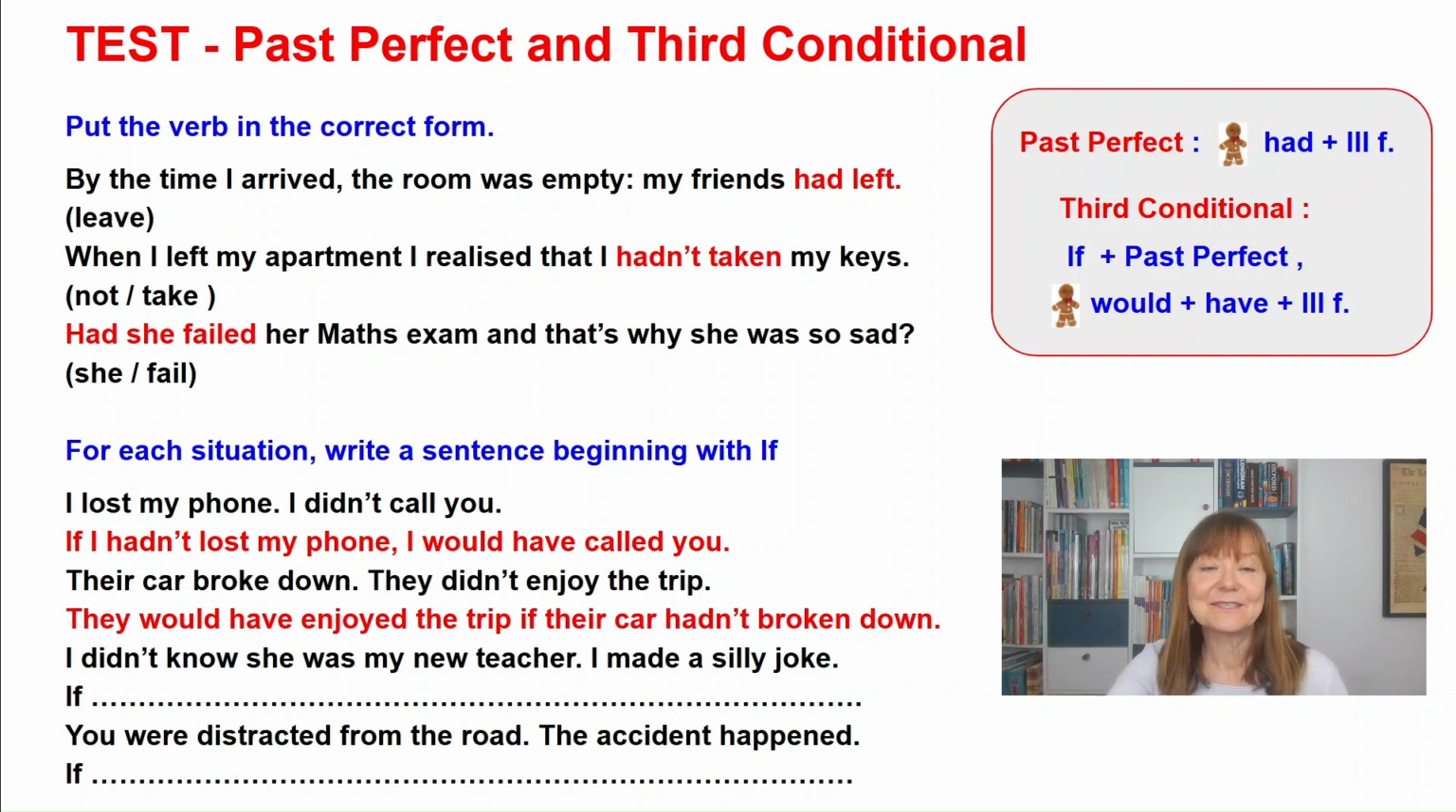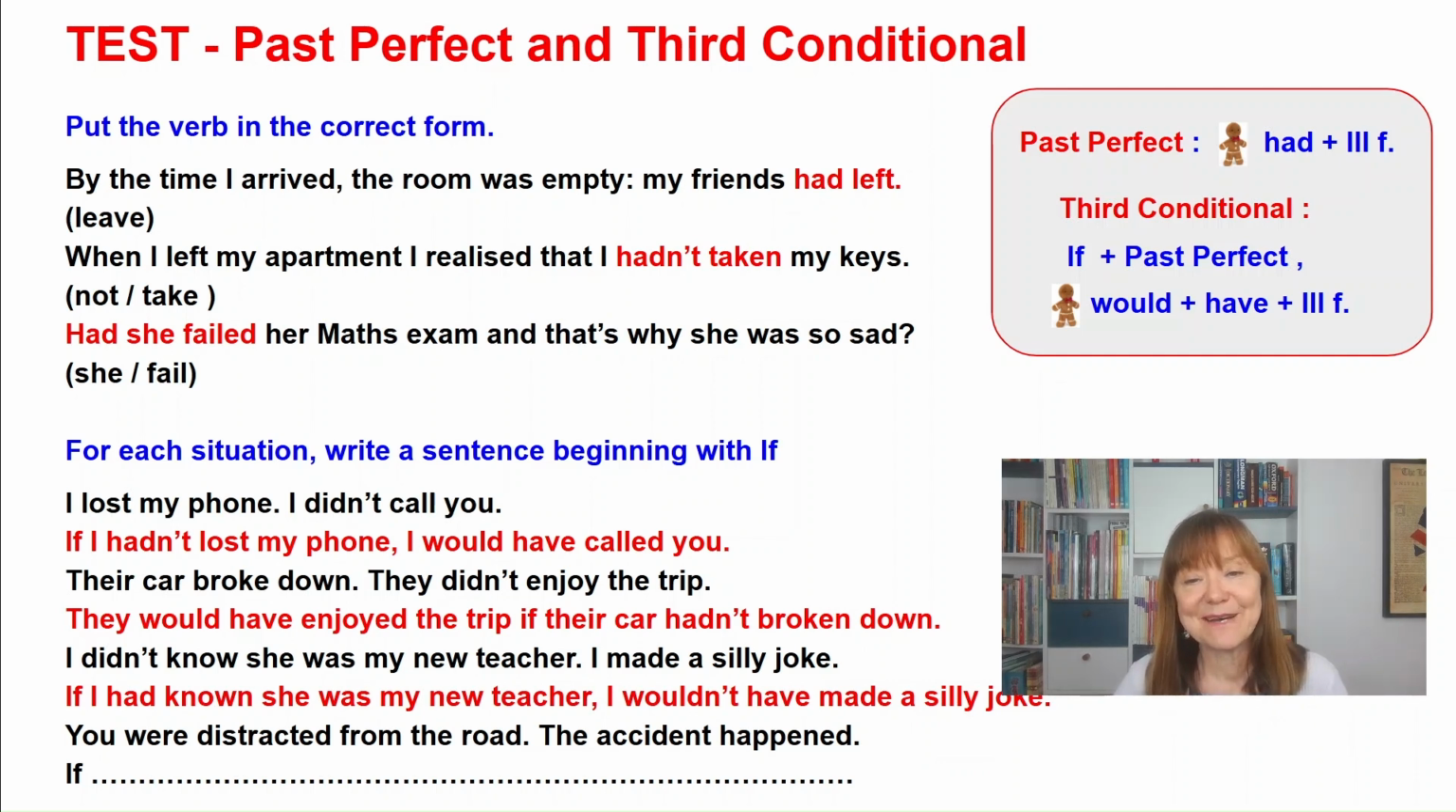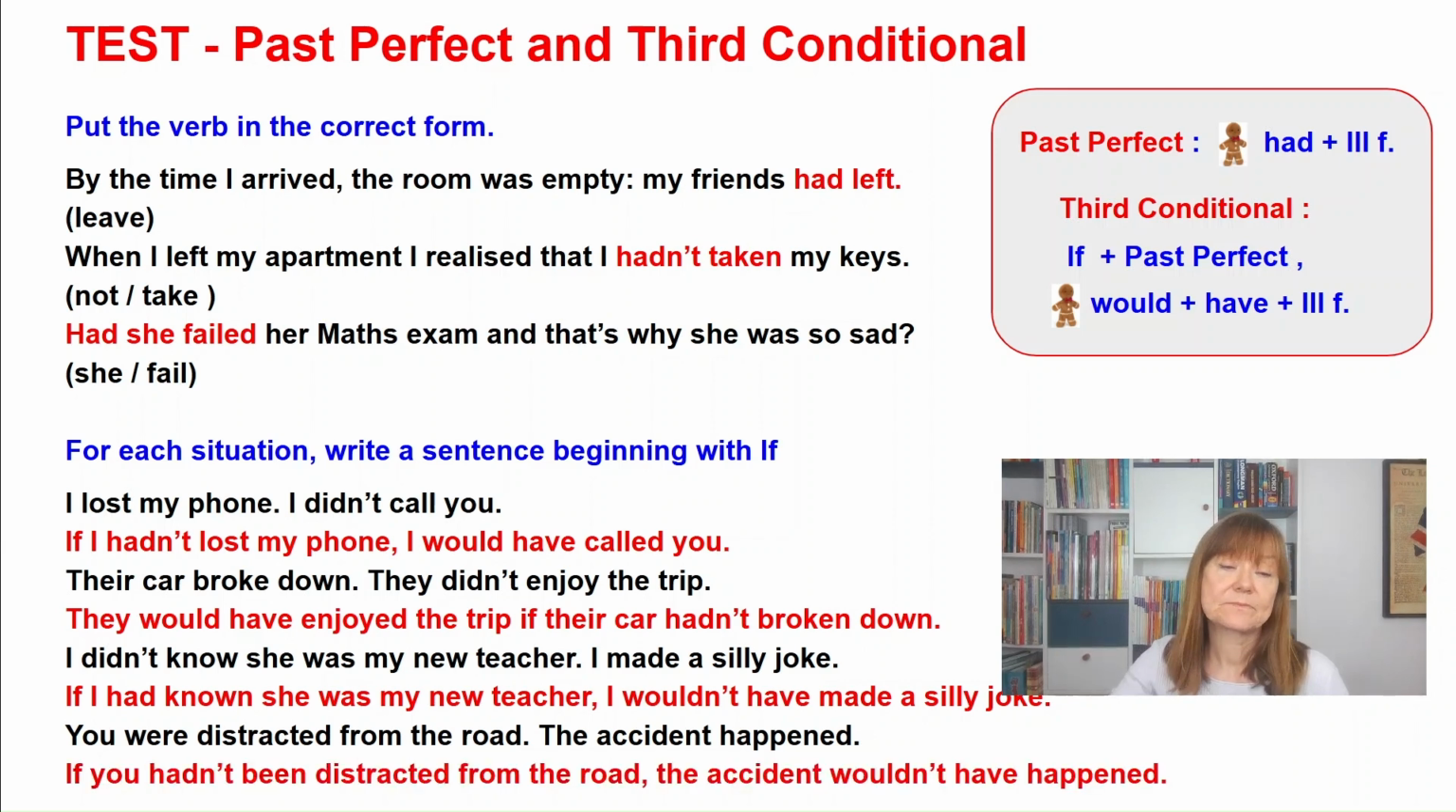And the next one, I didn't know she was my new teacher. I made a silly joke. So if I had known she was my new teacher, I wouldn't have made a silly joke. And the last sentence, you were distracted from the road. The accident happened. If you hadn't been distracted from the road, the accident wouldn't have happened. That was the correct answer. And I hope you did it well.